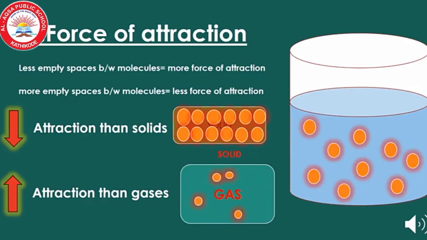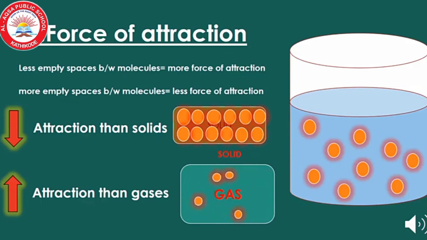Let us discuss the next property, force of attraction. Here we can see solid, gas and liquid. Liquid we can see inside a container. That yellow color represents particles of matter. In solids we can see that the particles are thickly packed and in gas it is loosely packed, and in the water we can see that particles are not as thick as the solid.